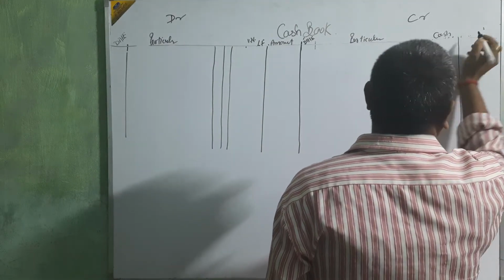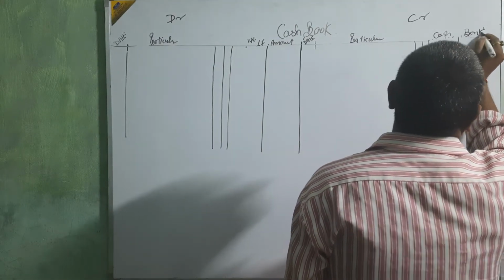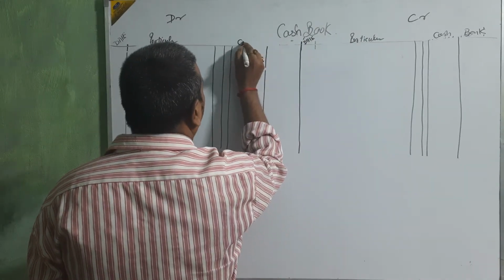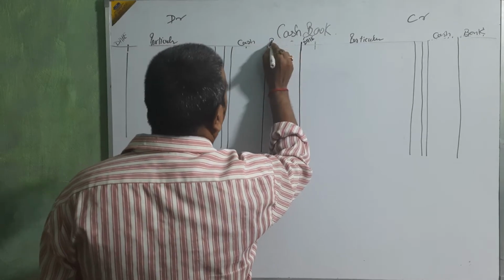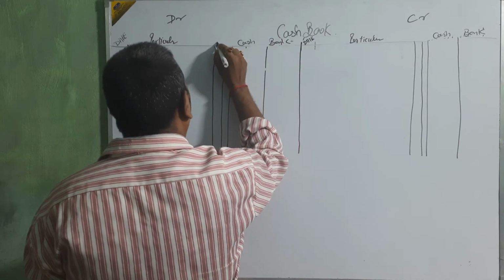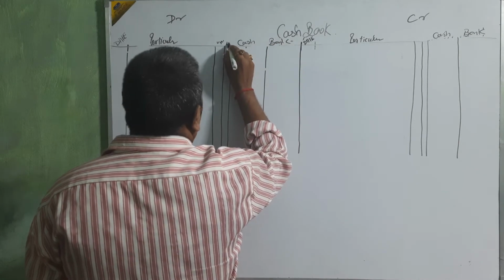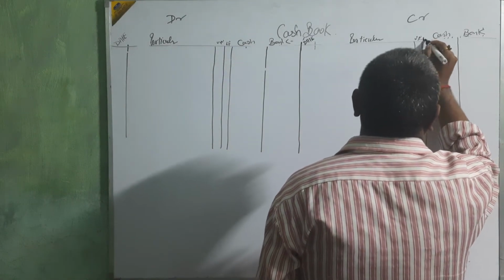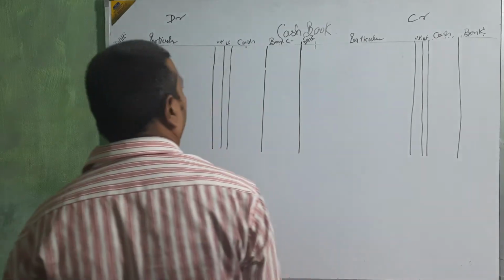One for cash and the second for bank. Others will be the same: cash, bank, voucher number, LF, voucher number, LF. Okay beta, other things will be the same.